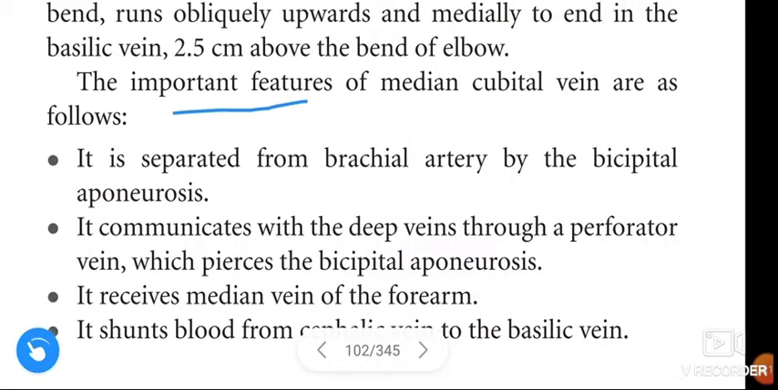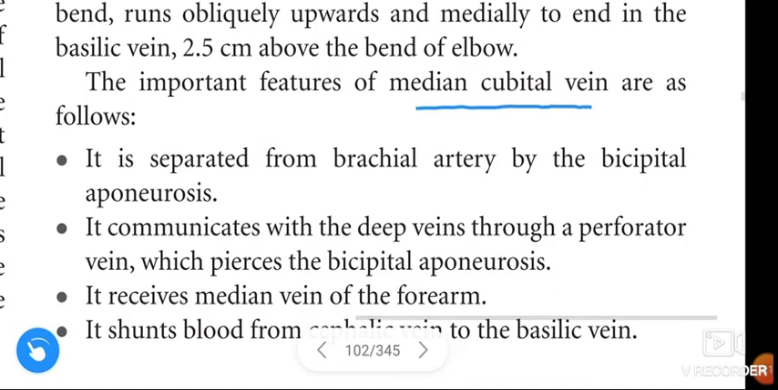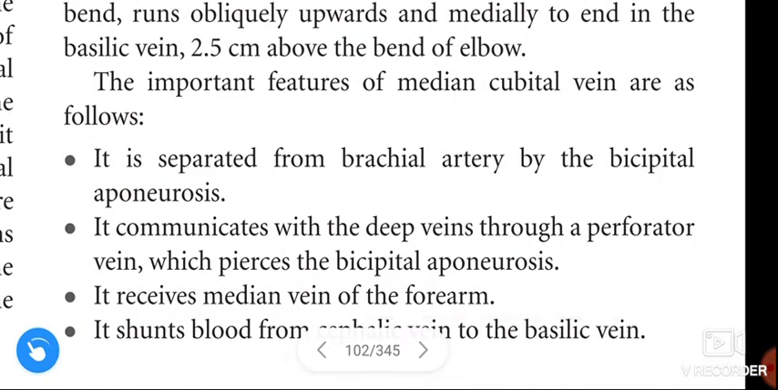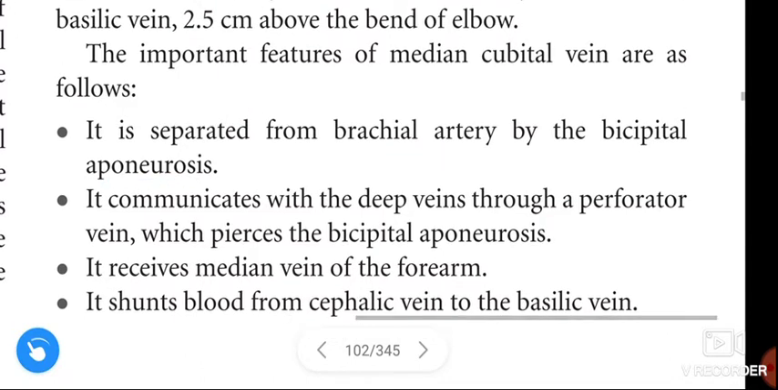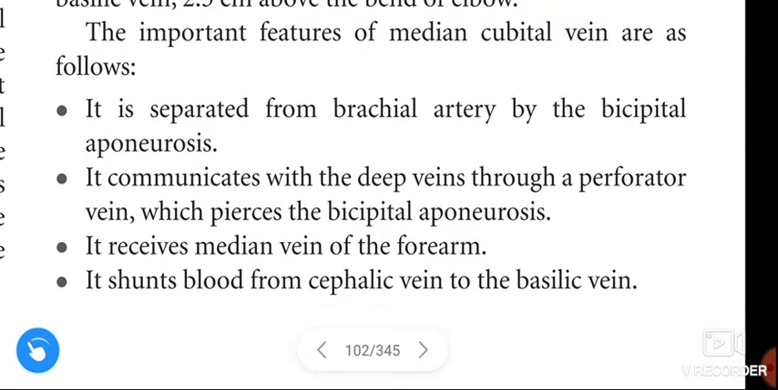Next, the important features of the median cubital vein are as follows. It is separated from the brachial artery by the bicipital aponeurosis. It communicates with the deep veins through a perforator vein which pierces the bicipital aponeurosis. It receives the median vein of the forearm. It shunts blood from the cephalic vein to the basilic vein.